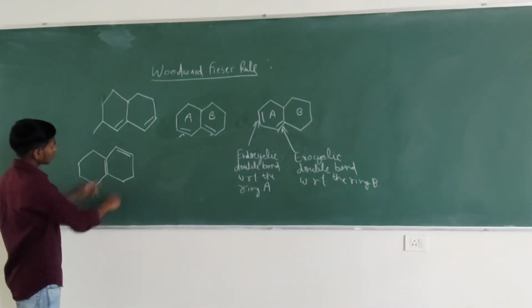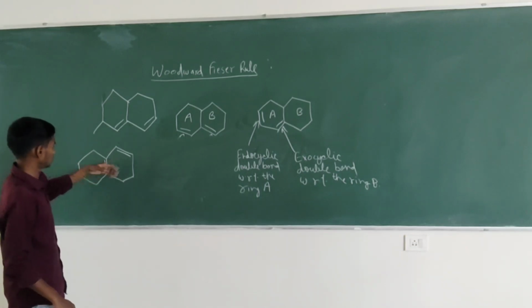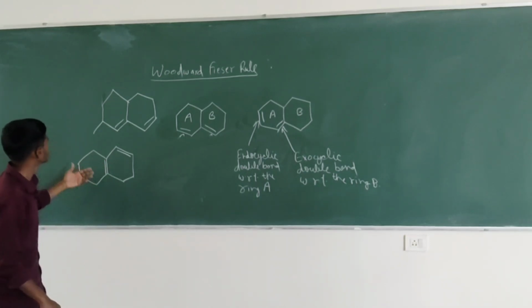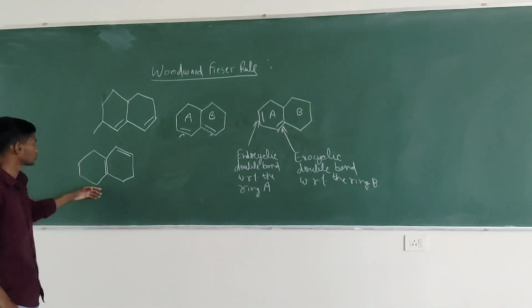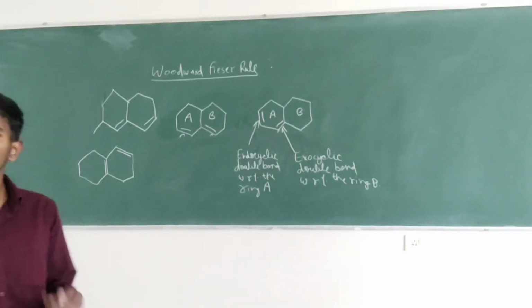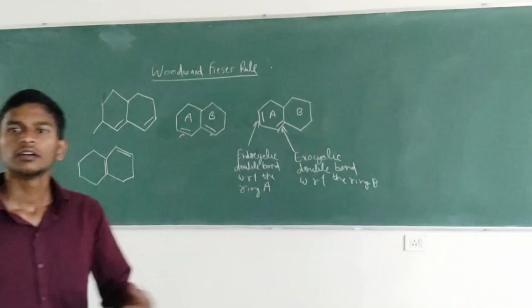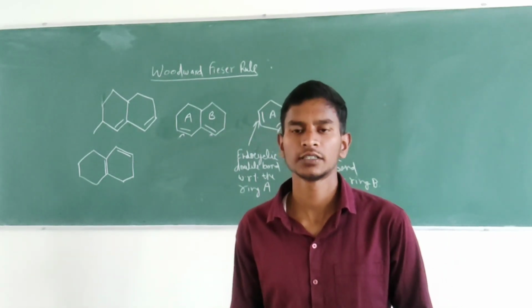Now, in the same way, you can give information about exocyclic and endocyclic double bond in this structure. You can do it on your own, so that you will get practiced or get familiar with these kind of things.